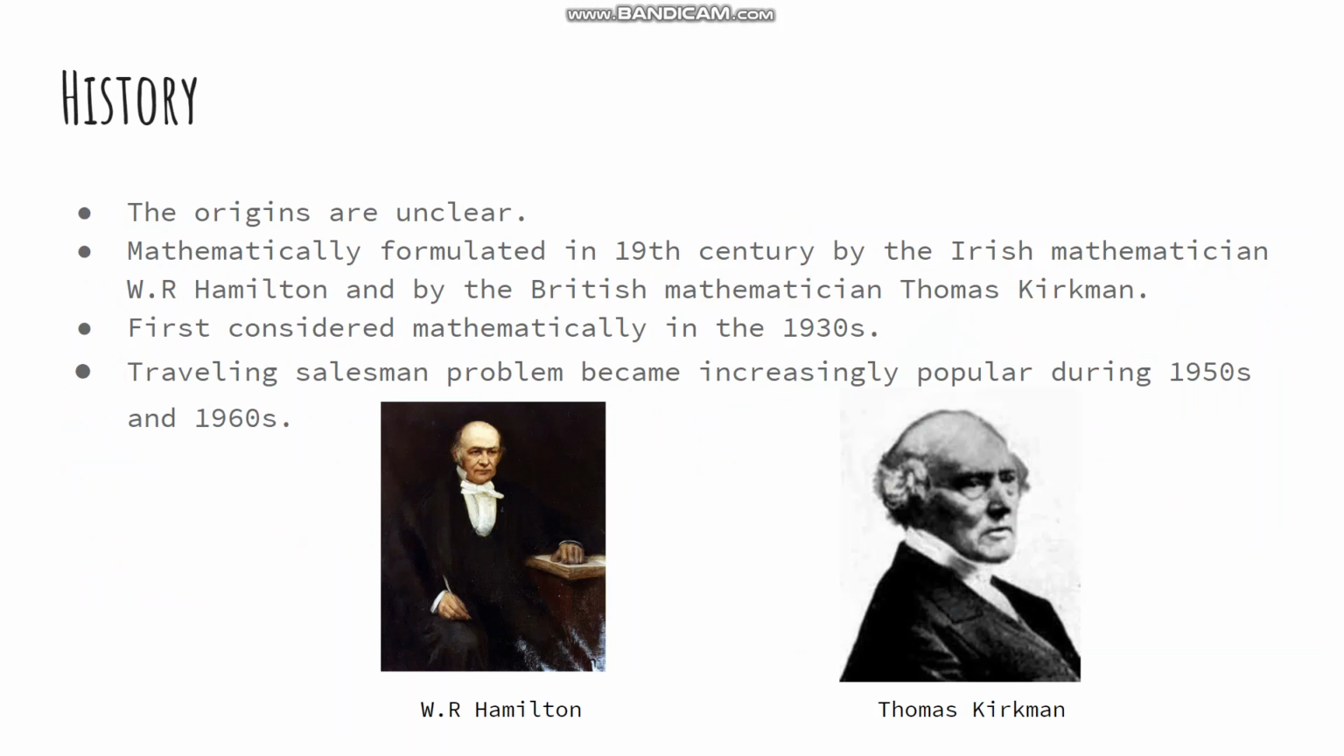The origins for this algorithm are actually unclear. A handbook for traveling salesmen from 1832 mentions the problem but contains no mathematical treatment. It wasn't until the 19th century that it was mathematically formulated by two mathematicians, W.R. Hamilton and Thomas Kirkman. First considered mathematically in the 1930s by Merrill M. Flood, who was looking to solve a school bus routing problem, becoming increasingly popular among scientific circles in Europe and the US after a corporation offered prizes for steps in solving the problem during the 1950s and 60s.